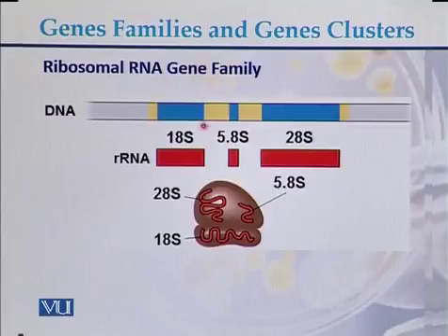Here we can see gene 1 that encodes for 18S, a second gene that encodes for 5.8S, and a third gene that encodes for 28S. So there are three genes in the form of a cluster, and they encode for different ribosomal RNAs that eventually form the ribosomes. So the ribosomal RNA gene family is in the form of clusters.